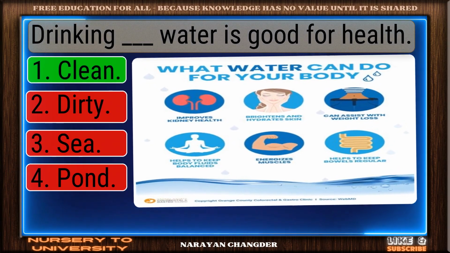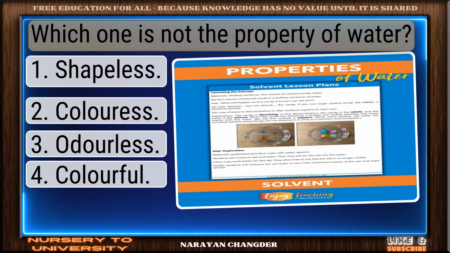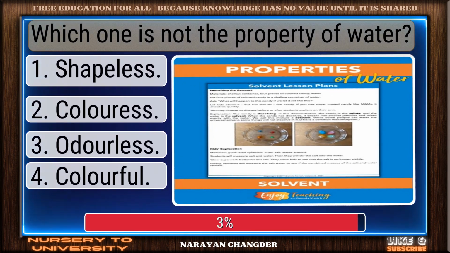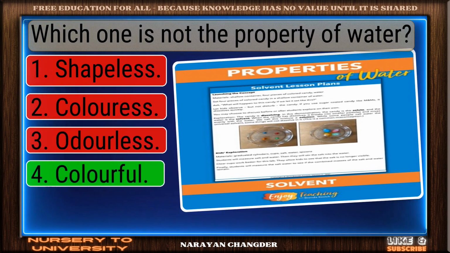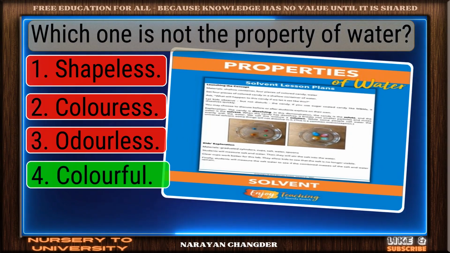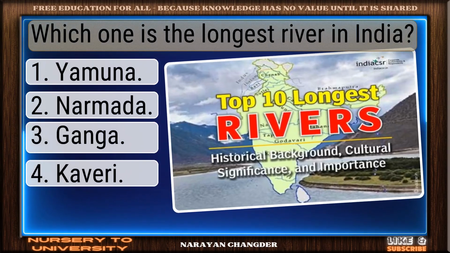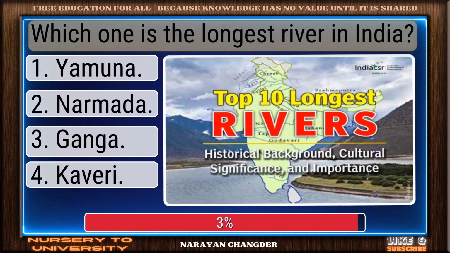Correct. Clean is the right answer. Which one is not the property of water? Well reasoned. Colorful is the correct choice. Which one is the longest river in India?